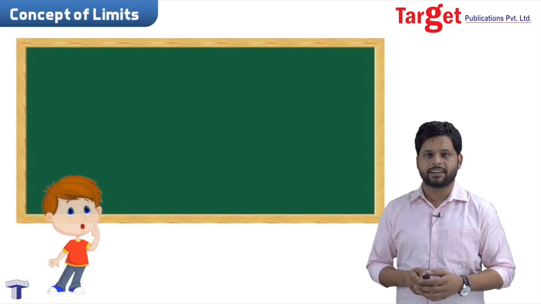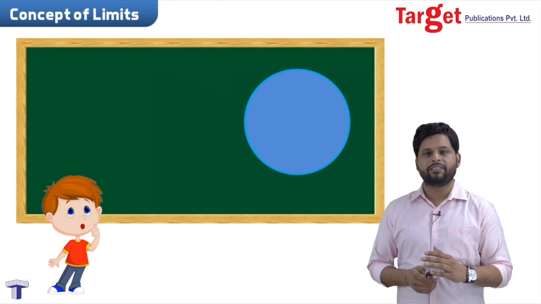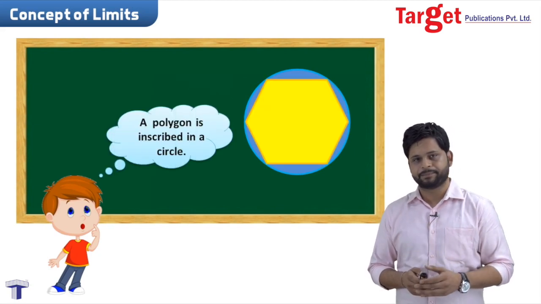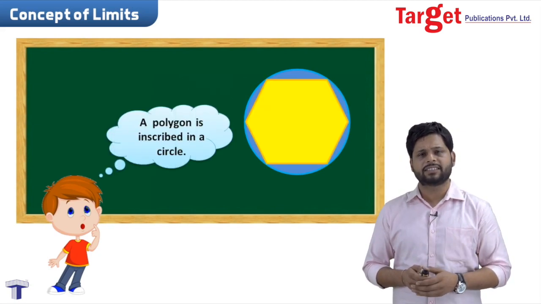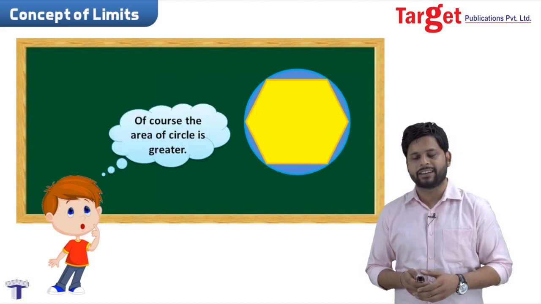As we know from the name, we are restricting something from limits, if we say. Now to understand this concept, let us understand this by taking a circle. We have taken a circle and we have inscribed a polygon in it. Now, the area of the circle will always be greater than the area of the polygon. Of course, this is a known thing, right?